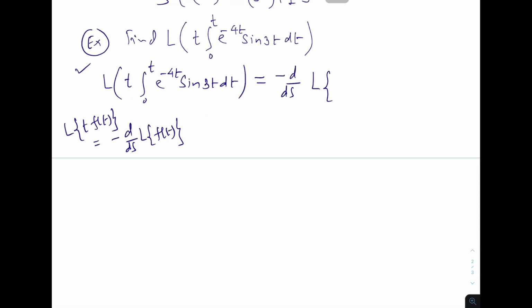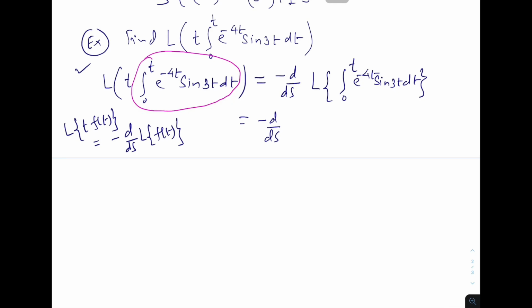Okay, so t f of t, so this is f of t right now. So minus d by ds Laplace transformation of f of t, so that is integration 0 to t e power minus 4t sin 3t dt. So this is equal to minus d by ds.